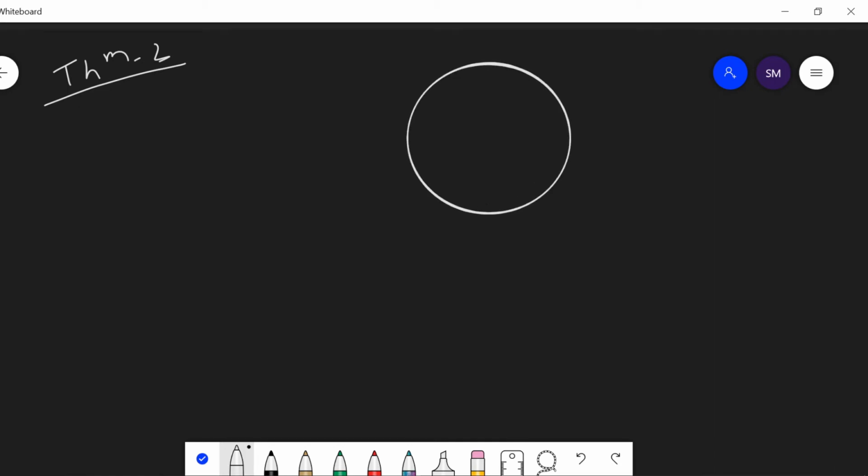Let C be the circle, and here P and Q are 2 points, and PQ is the segment. Then let R be a point and S be another point. Here let us join PRQ and PSQ.